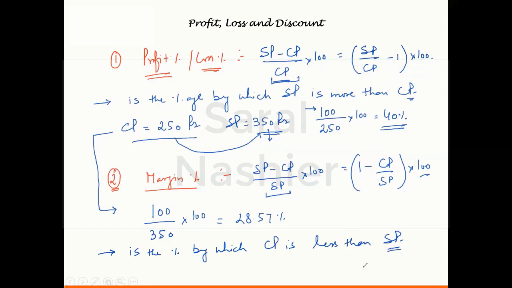And keep this in mind, you can also use that same formula in these questions that we discussed in percentages: if this number is 2 by 5, 40% is 2 by 5, then this number would be 2 by 7, 2 by 5 plus 2. If you remember, if a number is 2 by 5 more than the other number, then the other number would be 2 by 5 plus 2 less than the other number, right? We discussed this. So the same rule can be used in case of profit percentage and margin percentage. So these are the first two terms that we have discussed.